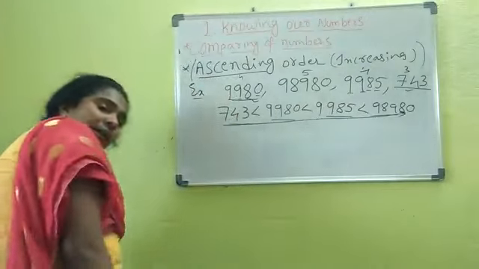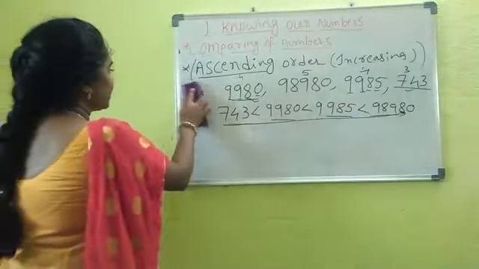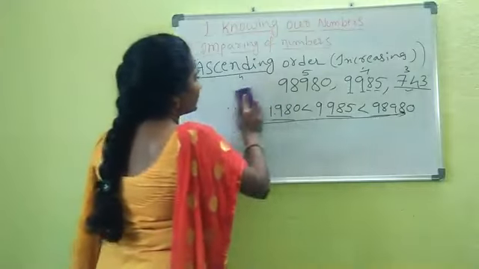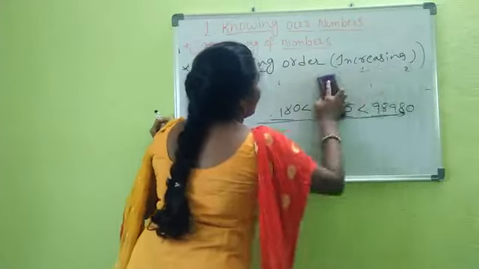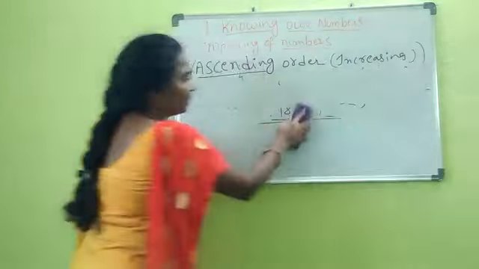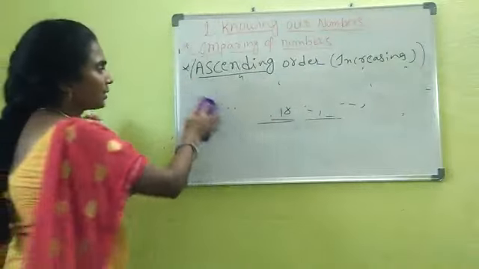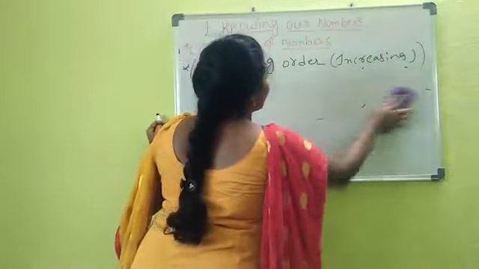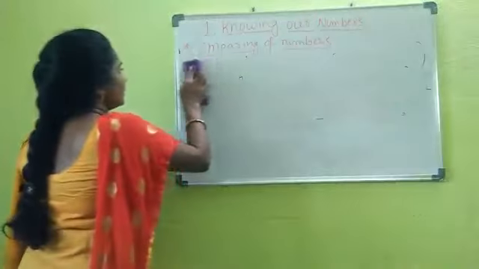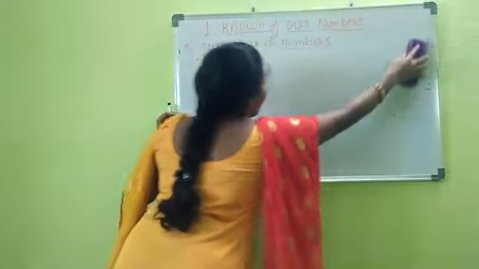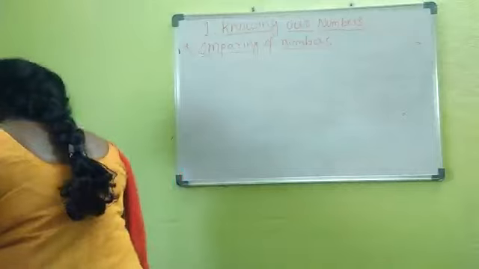I hope that's clear. Next you will learn the descending order, right? What is descending order? That is exactly opposite to the ascending order, right? What is ascending order? Smaller to bigger, increasing order.